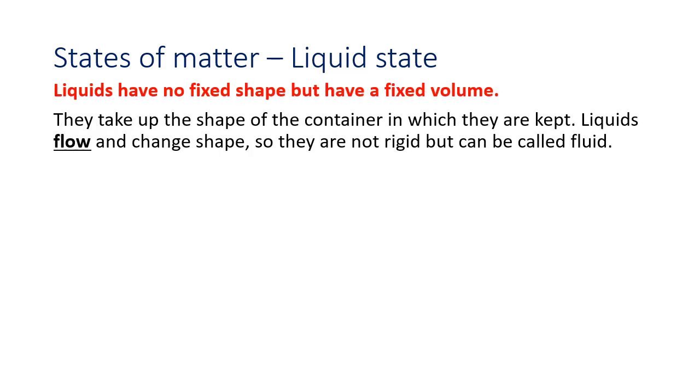So liquids have no fixed shape but have a definite volume. They take the shape of the container. And liquids can flow. And why they can flow, we can understand now that the force of attraction between the particles of liquid is lesser than the force of attraction between the particles of the solid. So liquids are not rigid, but they are called fluid.